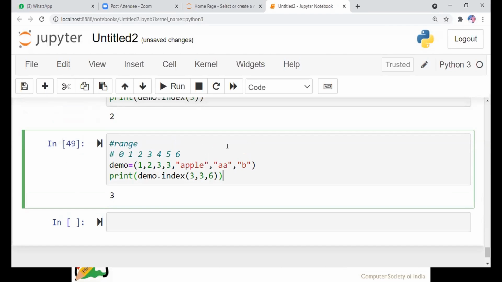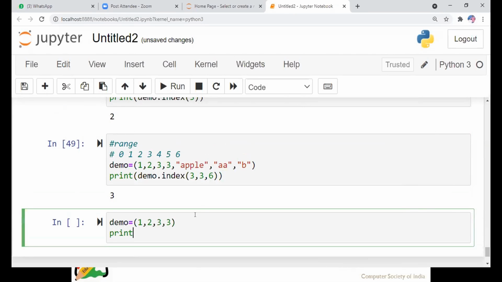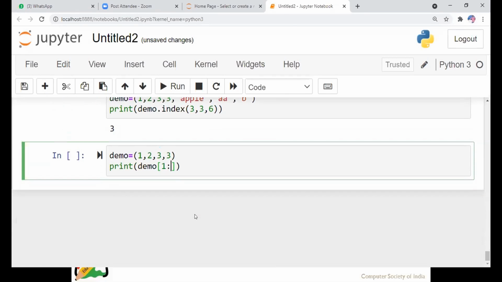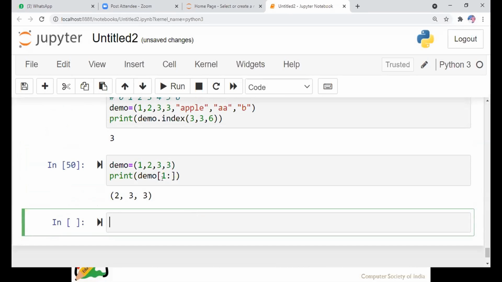And we can also apply slicing similarly in a tuple. See here, slicing is applied in a tuple.